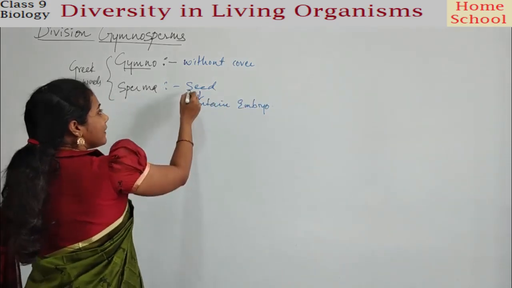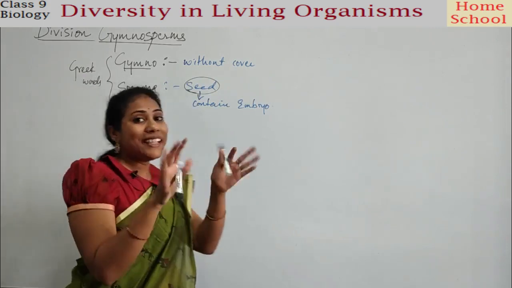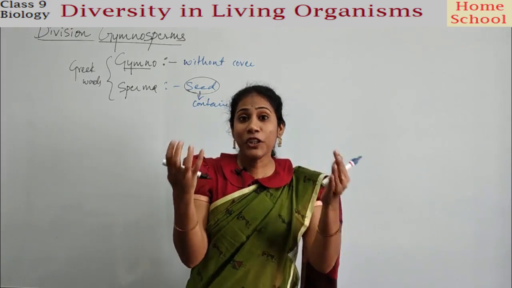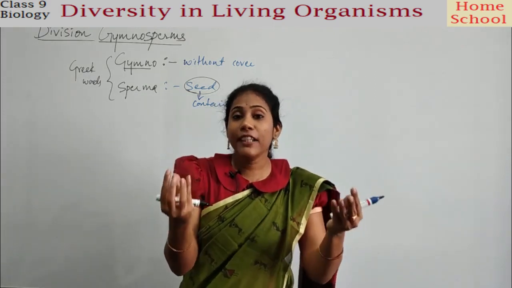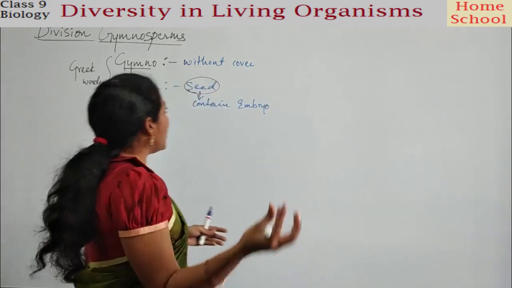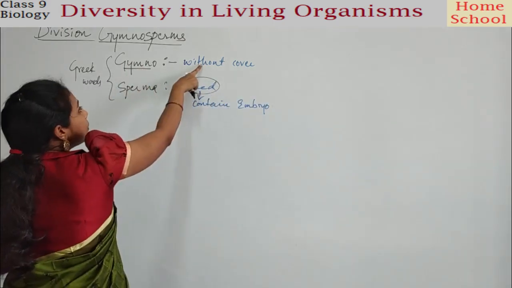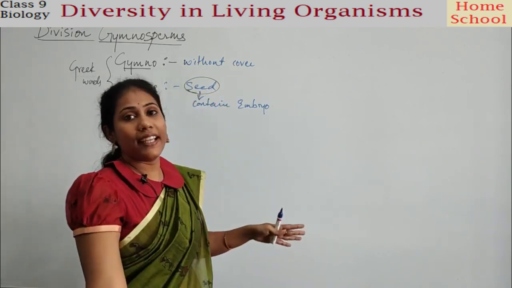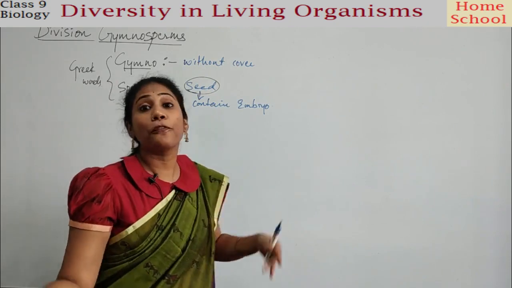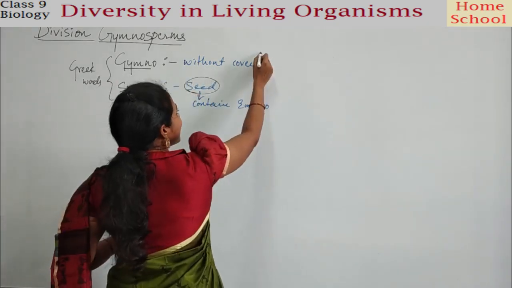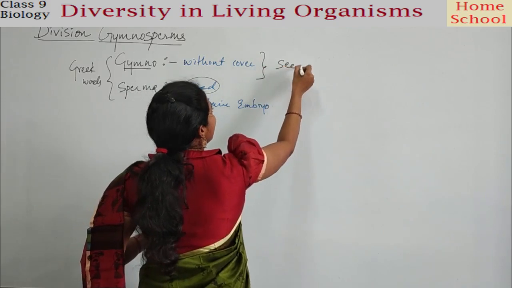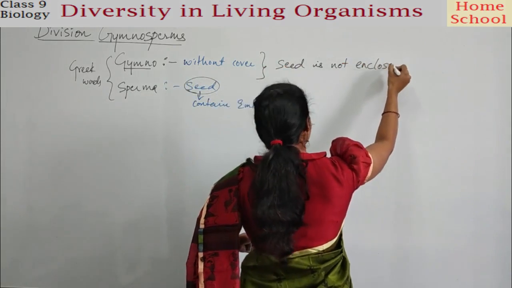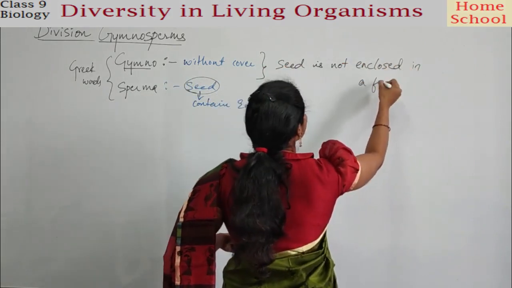Embryo is there in a seed, but the seed does not have any covering. The seed is not enclosed in a protective covering. That is the meaning of the word gymno: without cover. Cover for what? Cover for seed. What do you mean by seed cover? Fruit. In other words, seed is not enclosed, not present in a fruit.